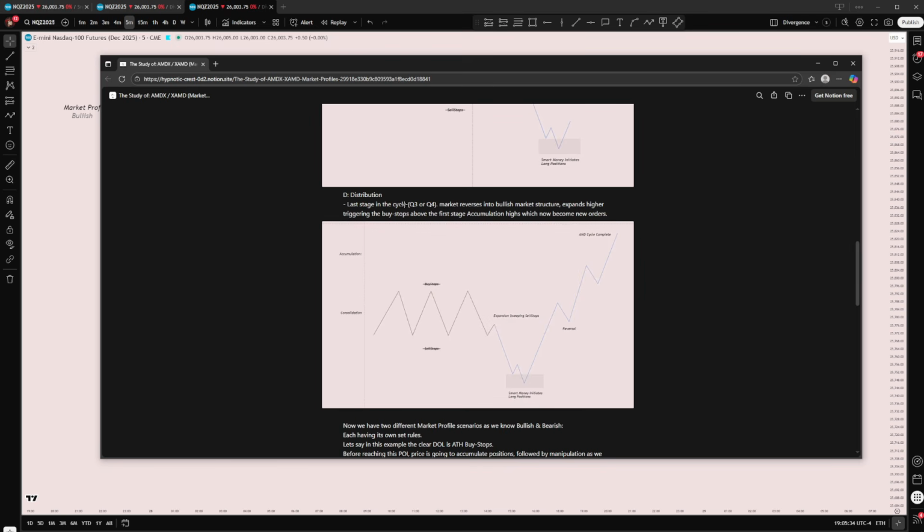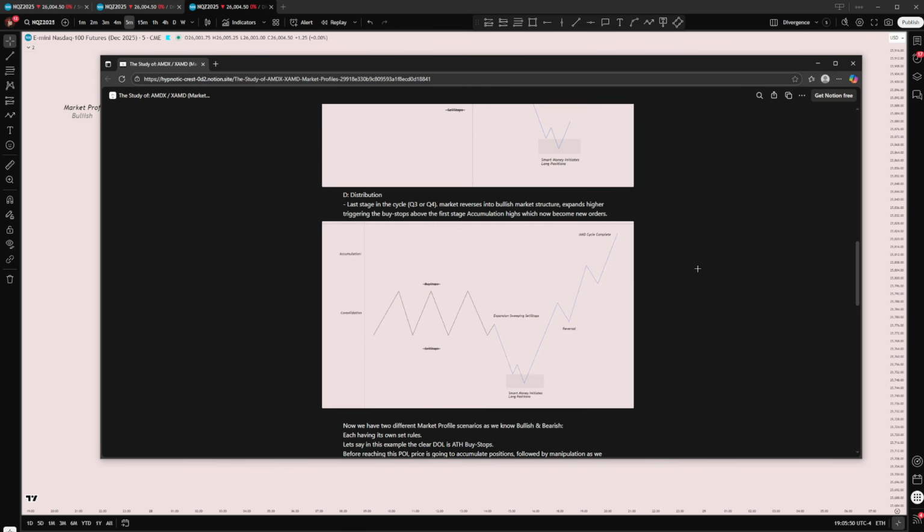As we see, distribution, the last stage in the cycle, could be either Q3 or Q4. The market reverses into bullish market structure and expands higher, triggering the buy stops above the first stage accumulation highs up here, which now become new orders, right?